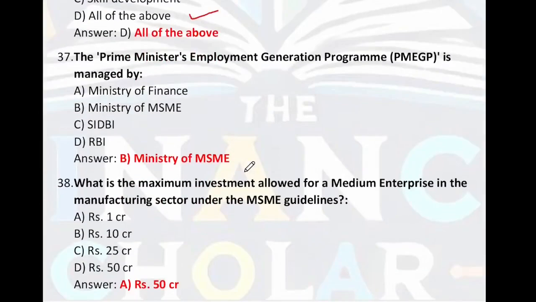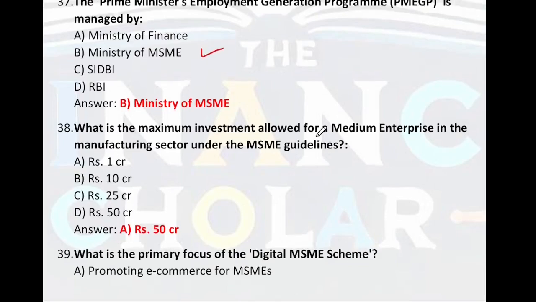The Prime Minister Employment Generation Program is managed by the Ministry of MSME. PMEGP is managed by the Ministry of MSME. What is the maximum investment allowed for a medium enterprise in the manufacturing sector? So, the maximum is 50 crore. Investment is 50 crore and turnover is 250 crore.